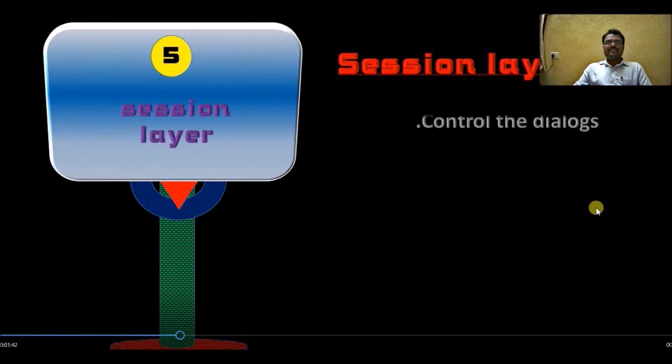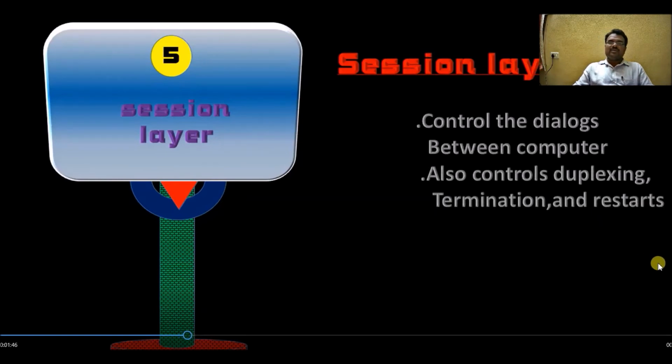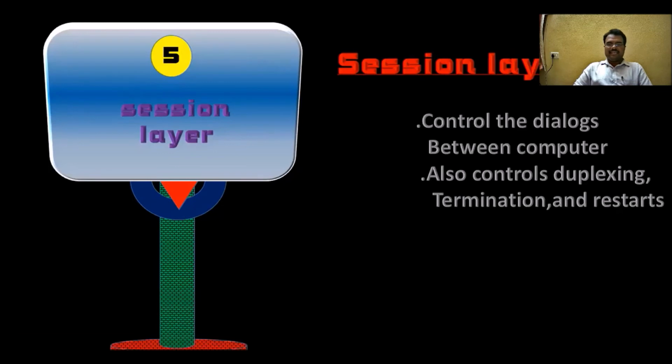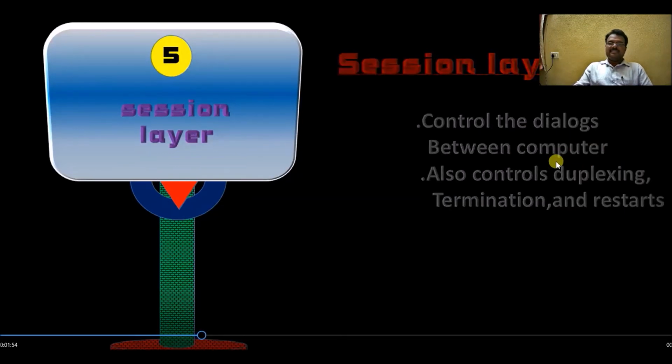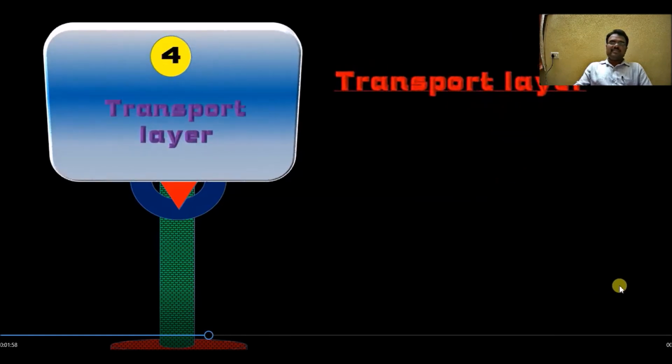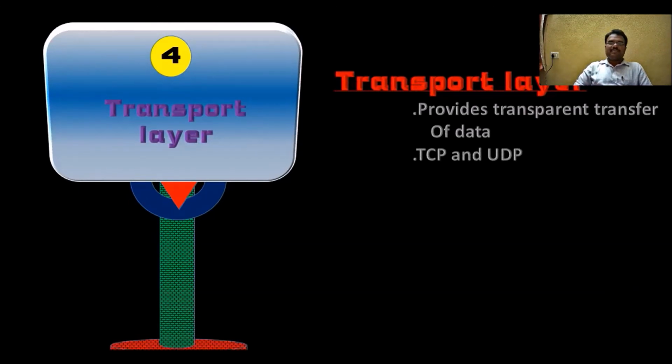The next layer is the session layer. It controls the dialogues between computers, and also controls duplexing, termination, and restart of the communication. The session layer takes care of these controls. The next layer in the OSI reference model is the transport layer. The transport layer provides transparent transfer of data.